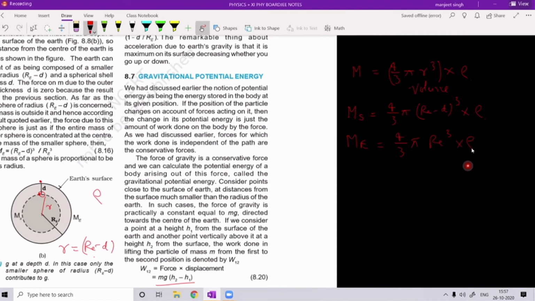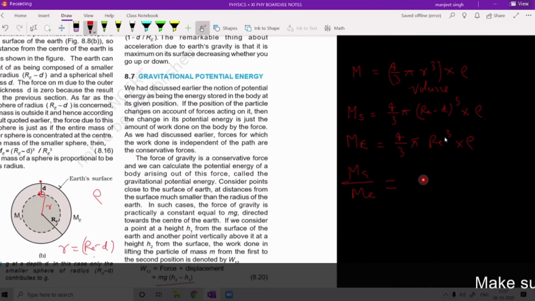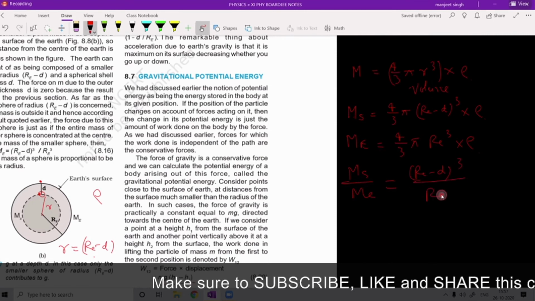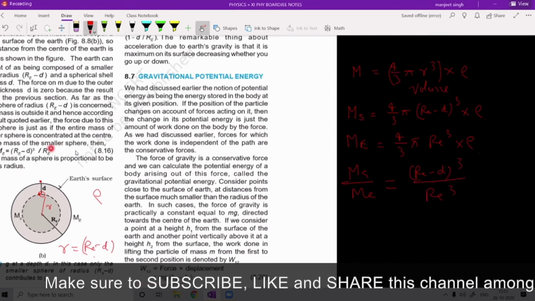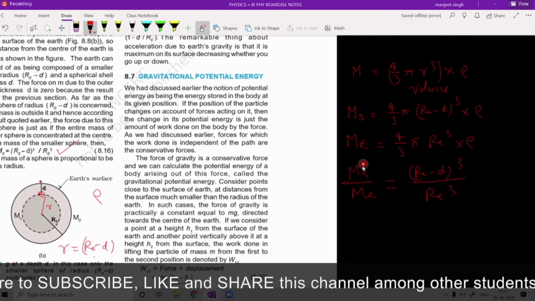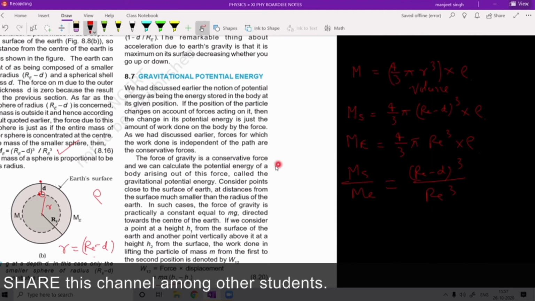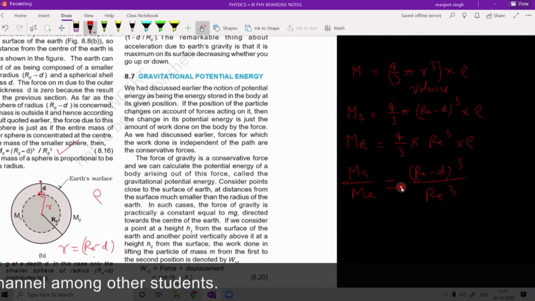Now let us divide Ms upon Me. Then 4 by 3 cancels out, pi cancels out, rho cancels out. So we will get (Re minus d) whole cube upon Re cube. Now I think you understood how we got this equation. Now this equation will be needed, that's why we are discussing it here.